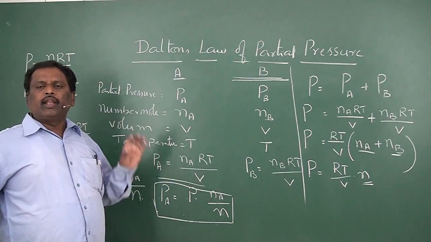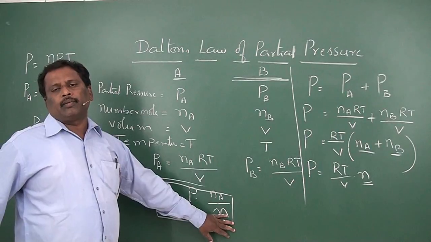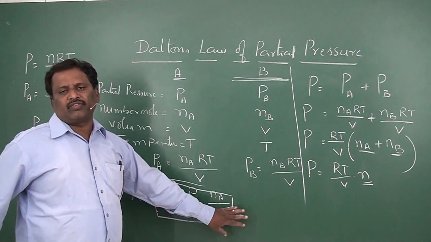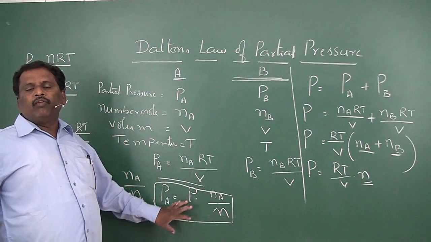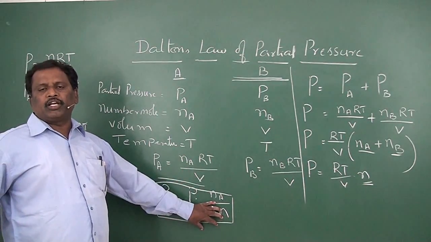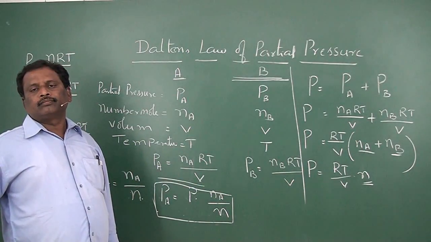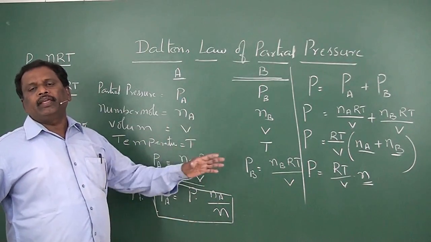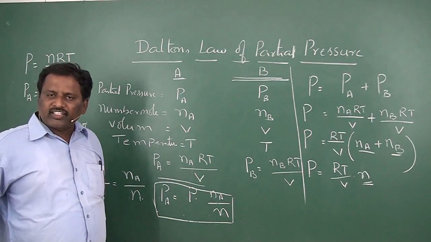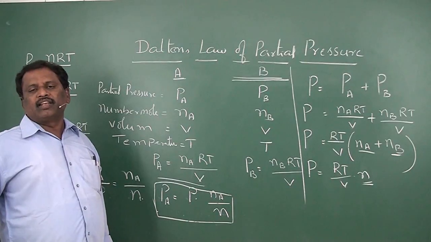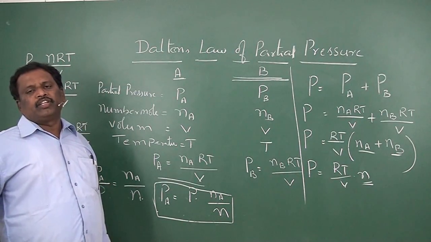So the ratio between the number of moles of one component to the total number of moles of all the components is said to be the mole fraction of that component. So the partial pressure of component A will be equal to total pressure into its mole fraction. Similarly, the partial pressure of component B is total pressure into mole fraction of B. This is the relation that was derived from Dalton's law of partial pressures.